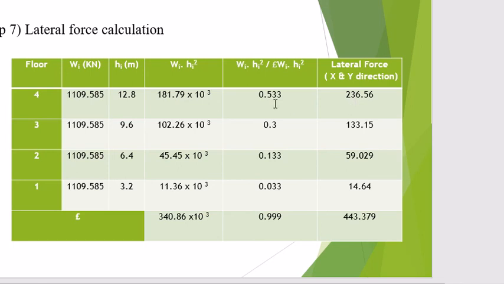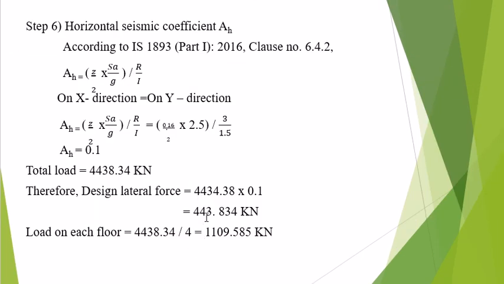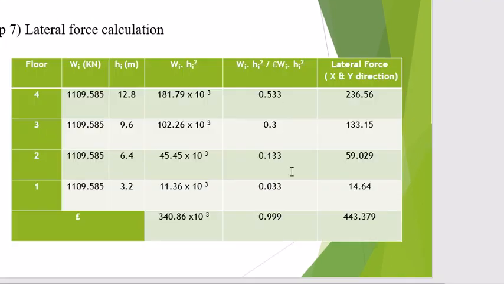For that, 443.835 into 0.533, you will get this value. Similarly, we multiply the lateral force 443.835 with each of these values. You will get the total lateral force in x and y direction. Here also we do the sum, which is equal to 443.379. This is the cross check.